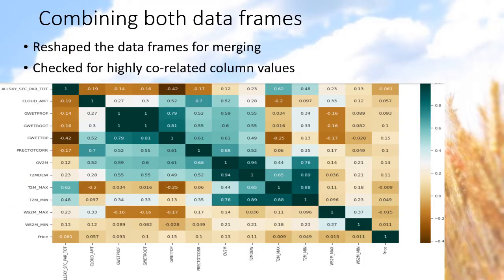While combining both the final data frames of historical weather and soil data and crops data frame, I again have to reshape those data frames in order to merge correctly. And after that, I plotted the heat map to check the correlation between these features of my final data frame. And I expected that a lot of columns will be highly correlated, as most of these contain the information regarding the weather data. But to my surprise, there are very few columns which are highly correlated, whose correlation is greater than 0.8.